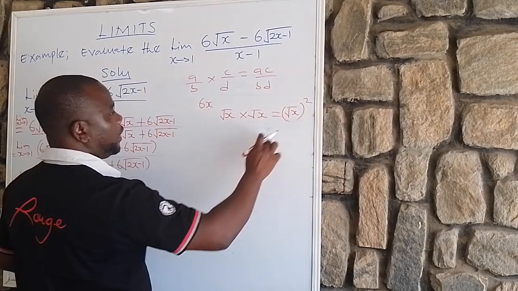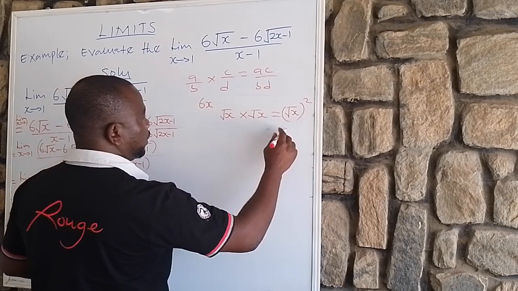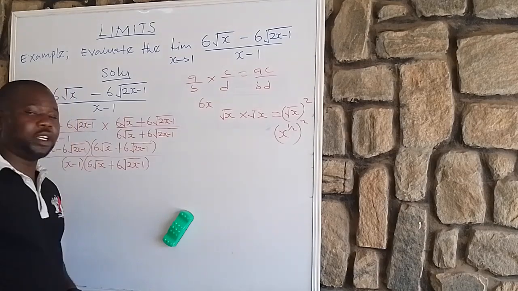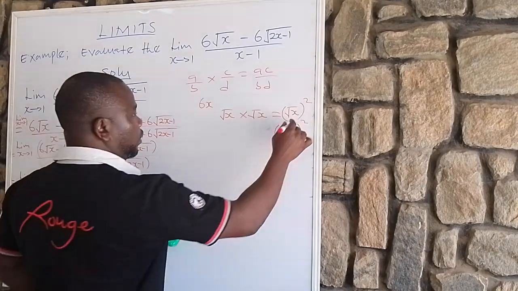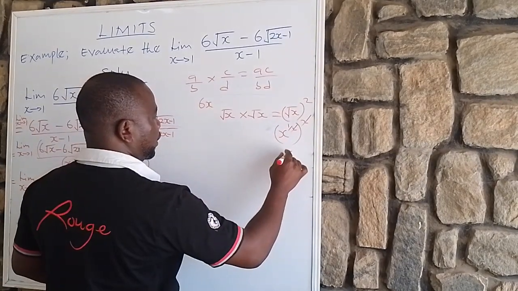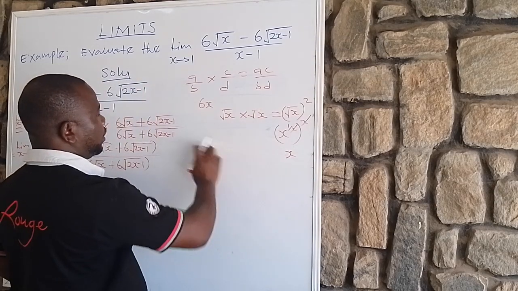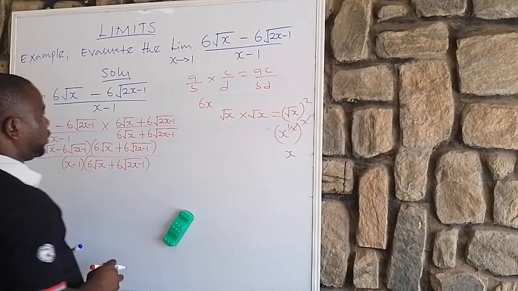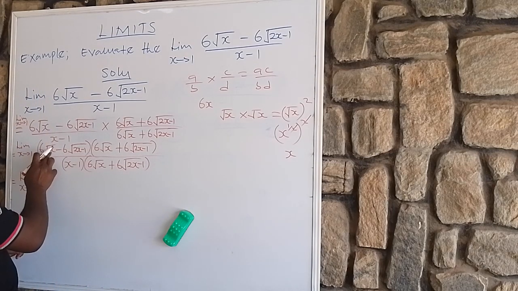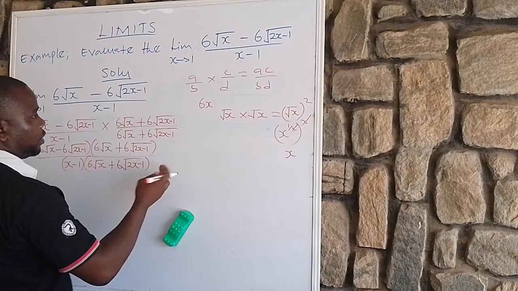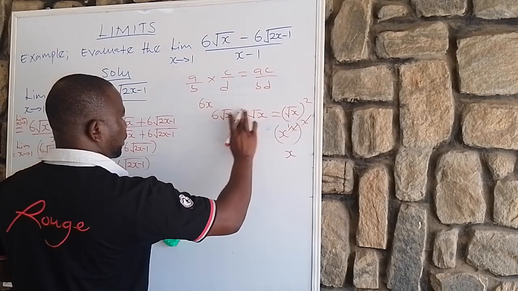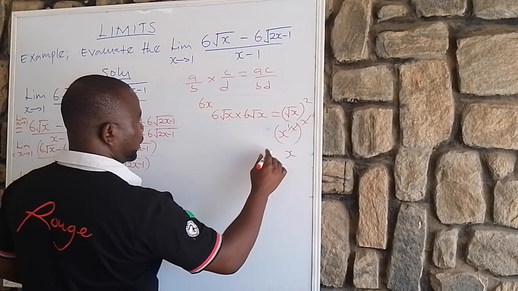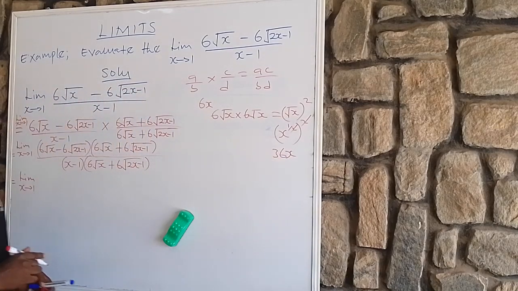So if you apply indices here, this is the same thing as x to the power of 1 over 2, all raised to the power of 2, true or false? So if you apply this, it's going to give you x. But mind you, we have 6 here, so 6 root x times 6 root x, it means we have it in this form, times 6, true or false? So 6 times 6 is 36, okay? Take note, is that clear?